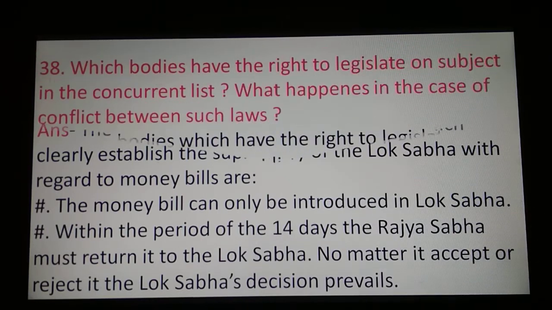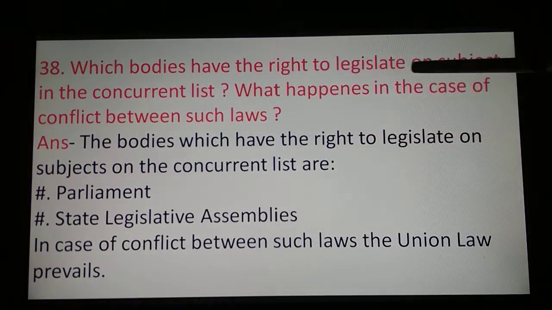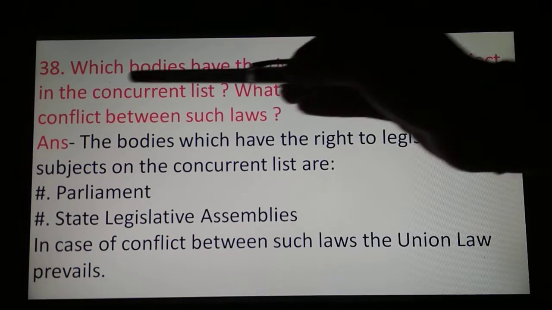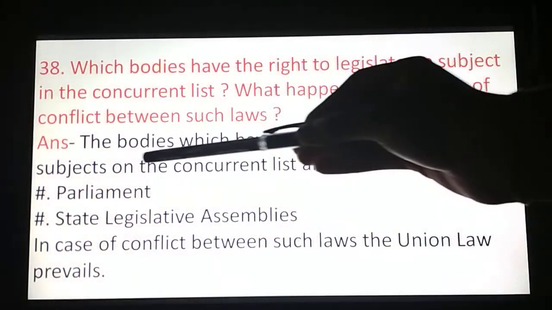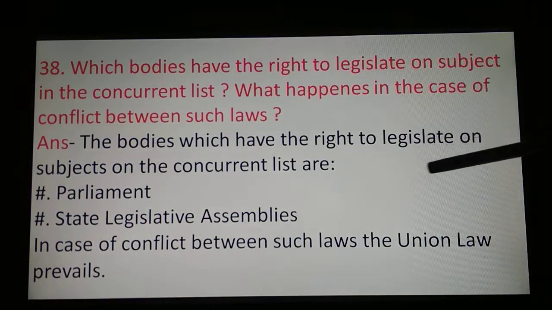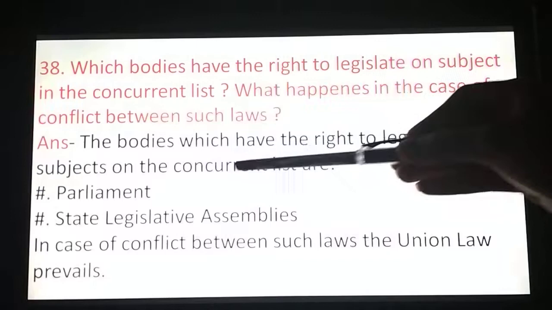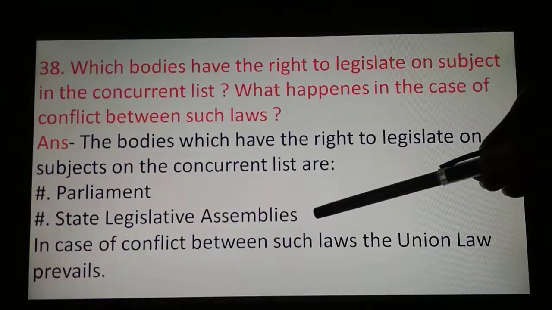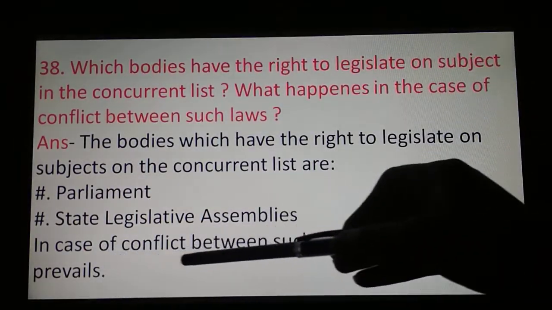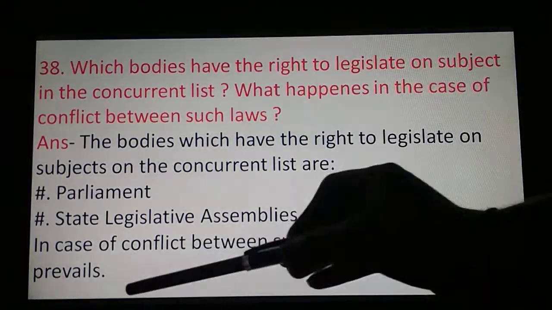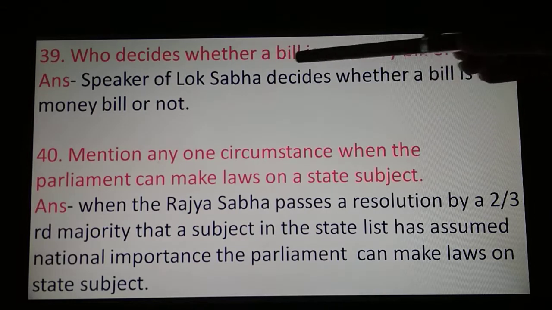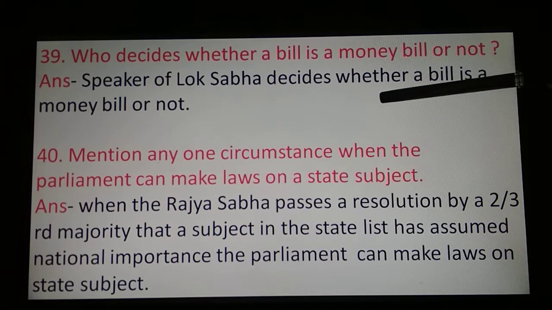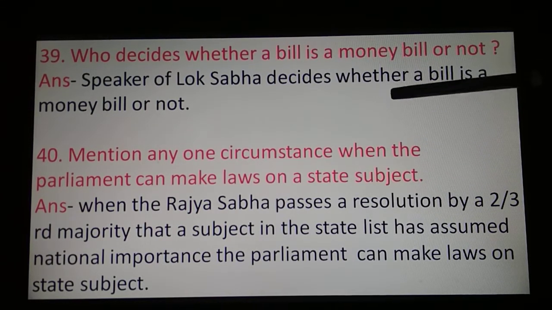Okay. Then 38th question is: which bodies have the right to legislate on subjects in the concurrent list? What happens in the case of conflict between such laws? The bodies which have the right to legislate on subjects of the concurrent list are Parliament and the State Legislative Assembly. In case of conflict between such laws, the union law prevails, meaning Parliament's laws prevail. Who decides whether a bill is a money bill or not? The Speaker of Lok Sabha decides whether a bill is a money bill or not.